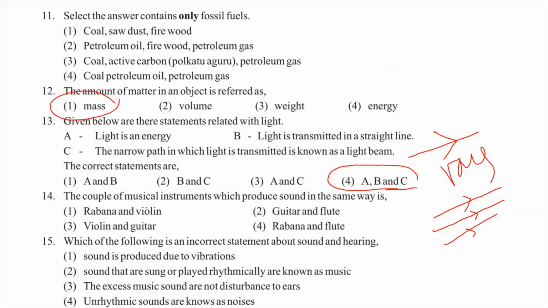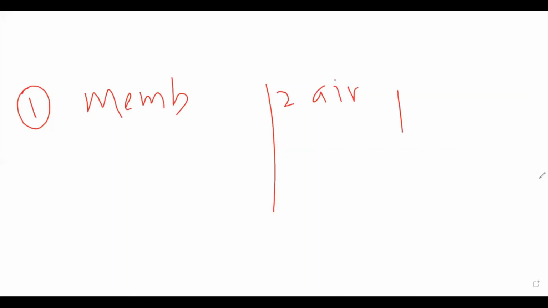The 14th one, a couple of musical instruments which produce sound in the same way. You know all the musical instruments, there are three types. One is membrane vibrating. Second one, air column vibrating. Third one, string vibrating. Now you can see the paper.